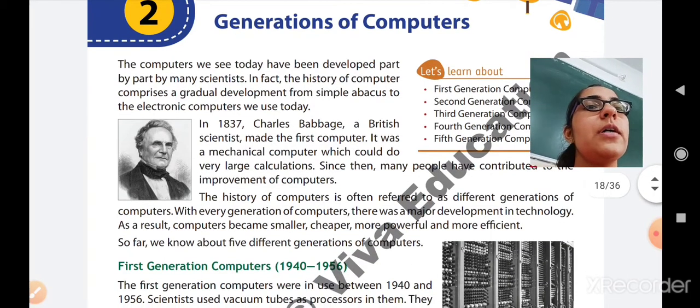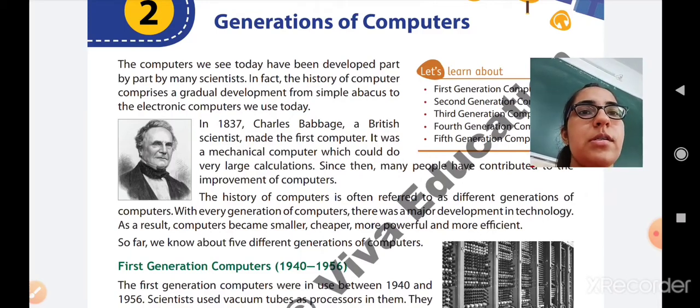Then the history of the computers is often referred to as different generations of computers. With every generation of computer, there was a major development of technology. As a result, computers become smaller, cheaper, more powerful and more efficient. It means that in every generation some major development was there in terms of technology. In the first generation computers were slow, then the second generation computers become fast, third generation become more faster, and so on.